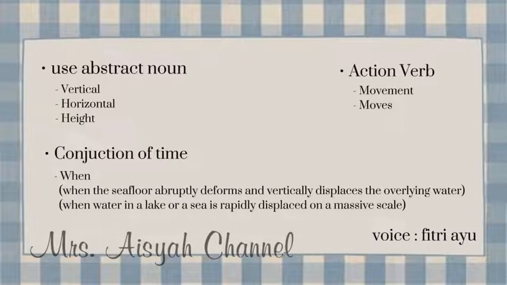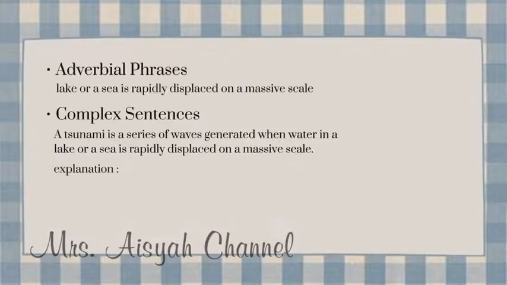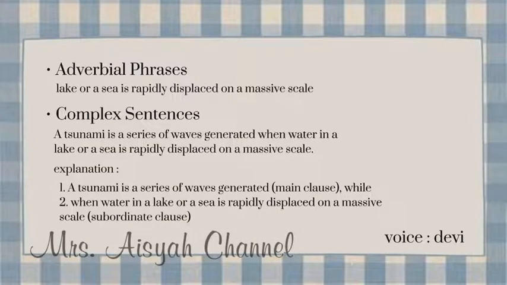Third, use abstract nouns: vertical, horizontal, and height. Fourth, use conjunctions of time. When the seafloor abruptly deforms and vertically displaces the overlying water. When water in a lake or sea is rapidly displaced on a massive scale. Fifth, action verbs: movement and moves. Sixth, adverbial phrases, like rapidly displaced on a massive scale.